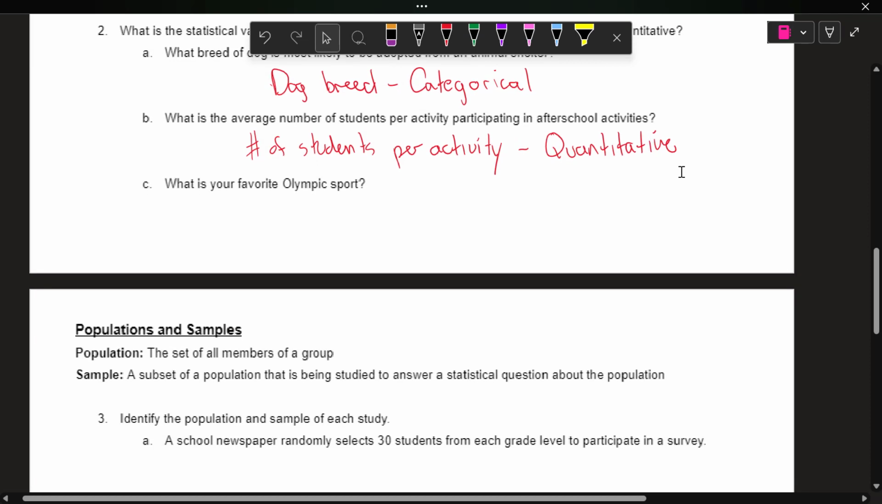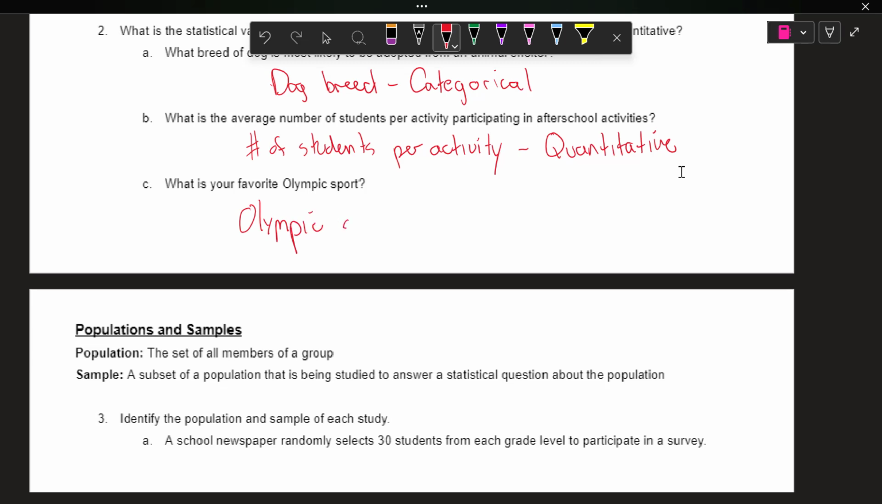And then letter C, what is your favorite Olympic sport? Well, obviously the variable is which Olympic sport you like. And this is categorical because we can't measure what sport is your favorite. You can classify it, you can categorize it, so it's categorical.